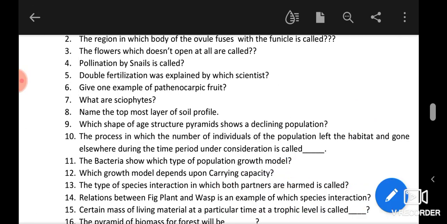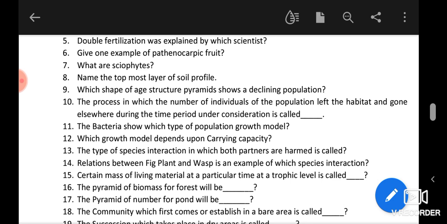Okay, the next one, which growth model depends upon the carrying capacity? So we all know that the r-selected species like bacteria or some other organisms which reproduce very highly show a J-shaped growth curve, so they do not have any effect upon the carrying capacity. So the answer will be the logistic growth model or the S growth model depends upon the carrying capacity, because in the S-shaped growth model, after the carrying capacity the population just falls off.